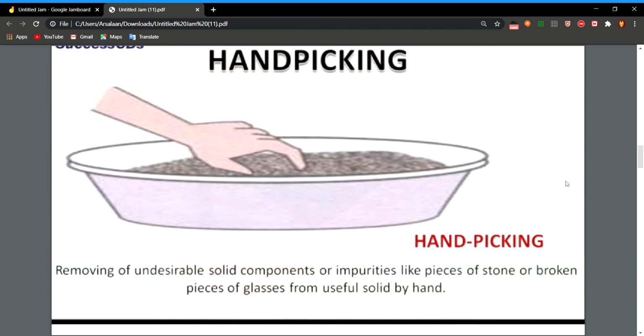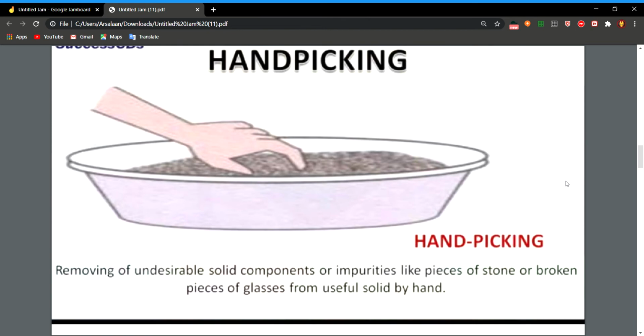The grain and the pulses that we buy from the market may contain undesirable components like stones. They look very different from the food grains, and they are of different size and color, so we can easily identify them and separate them by our hand. It is a convenient method of separation only when the size, shape, or color of the unwanted substance is different from that of the useful one, and when the quantity of the mixture is small.